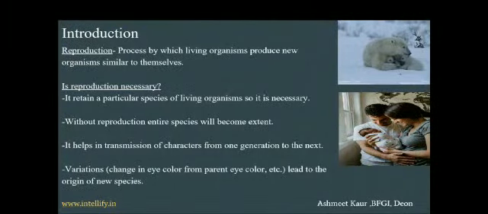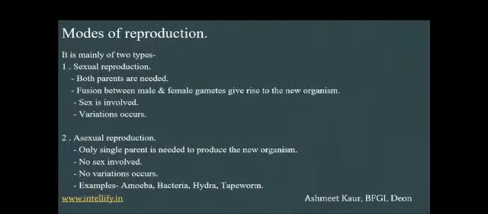This was about reproduction. Next are the modes of reproduction. These are mainly of two types: sexual reproduction and asexual reproduction. In sexual reproduction, both parents are needed, and the fusion between male and female gametes gives rise to a new organism. These parents produce the gametes: the male parent produces male gametes and the female parent produces female gametes. When both gametes fuse together, they give rise to the new organism.